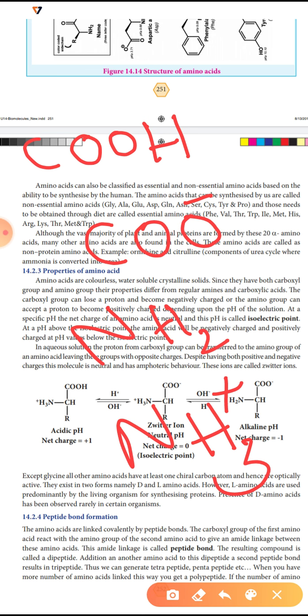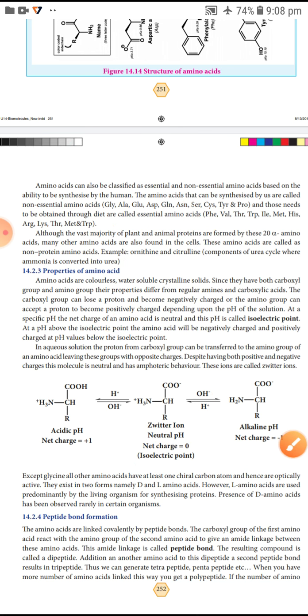So the negative and positive charges depend upon the pH of the solution. At a specific pH, the net charge of the amino acid is neutral, and this pH is called the isoelectric point. At a pH above the isoelectric point, the amino acid will be negatively charged. At a pH below the isoelectric point, it will be positively charged.